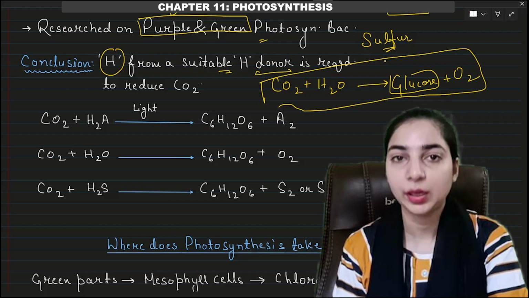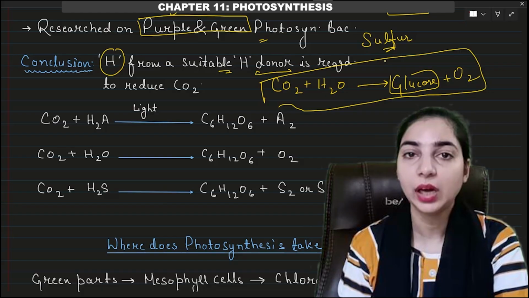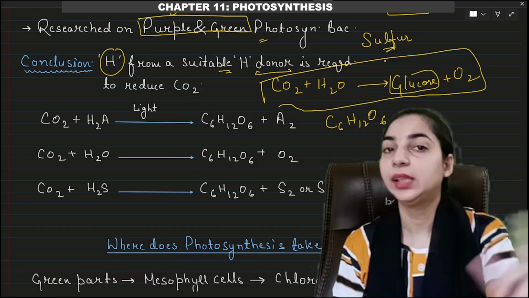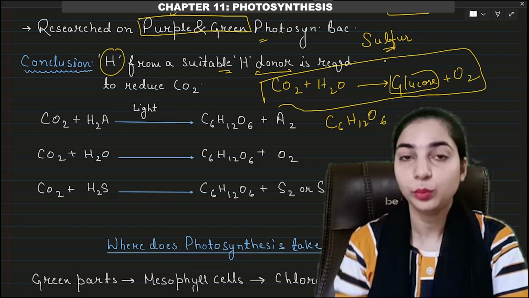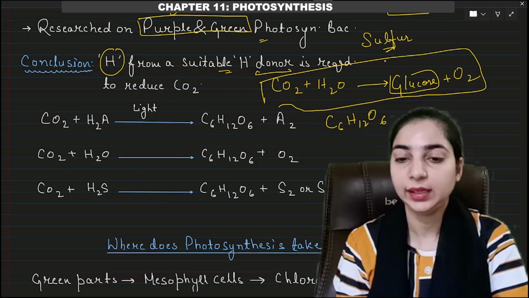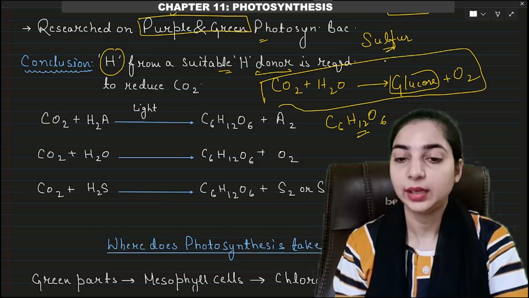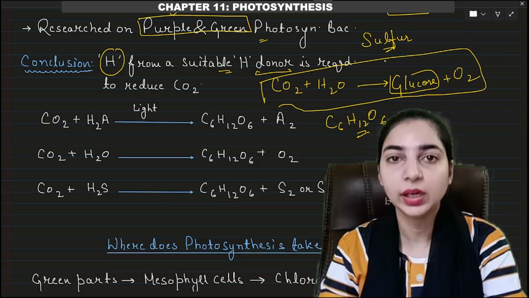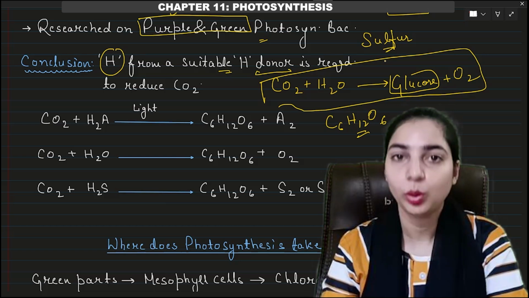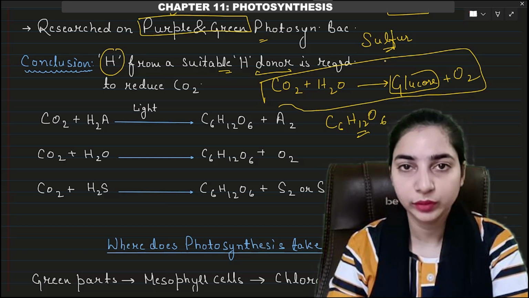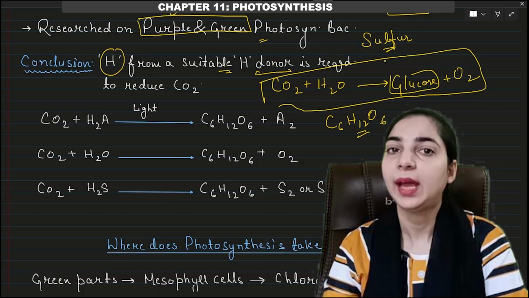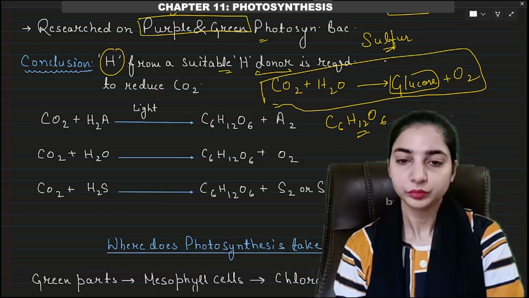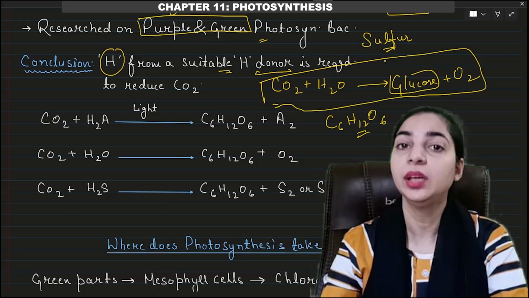Another way in which the carbon dioxide has been reduced is by the addition of hydrogen. Glucose means C6H12O6. Initially the carbon dioxide did not have any hydrogen, but when it is fixed in the form of glucose, it has hydrogen as well, right? That means oxygen has been removed from the carbon dioxide and hydrogen has been added. Both mean reduction of the carbon dioxide. The removal of oxygen means reduction, and the addition of hydrogen also means reduction. So we can say that the carbon dioxide has been reduced.